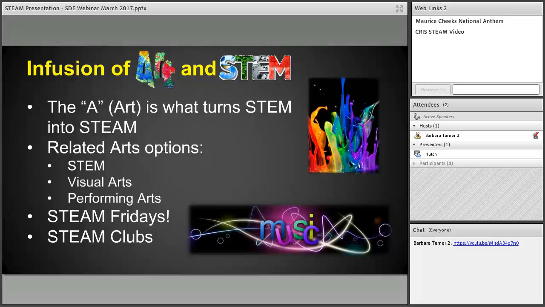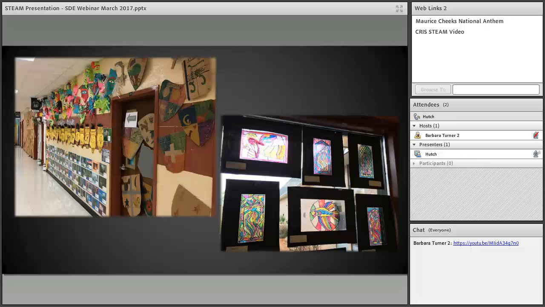And we would not be doing our part if we didn't share some of the cool stuff that you would see in the hallways here at our school. You can see in this one particular, this is an art museum that this particular team has created over the course of the school year. Social studies classes begin with early man, and they have some cave drawings, and they've gone through studying Greece and medieval times and things like that. So they're keeping these things up in the hallways all through the course of the school year, so that by the end of the year we have quite an art museum going on in the hallway. Just some examples of things that you can see there.